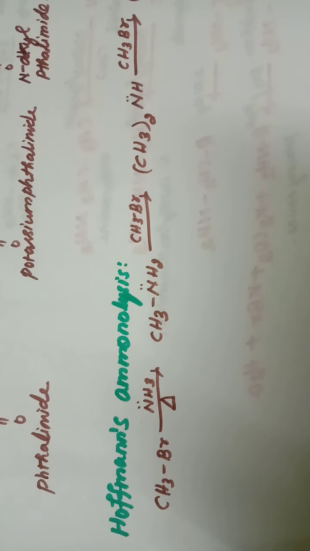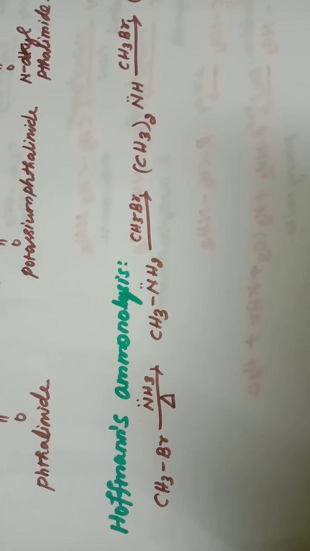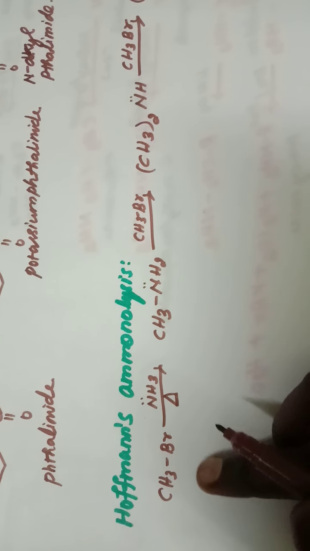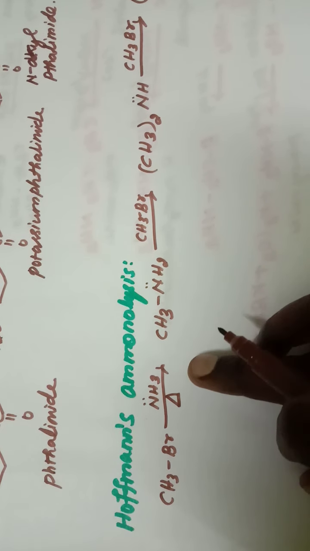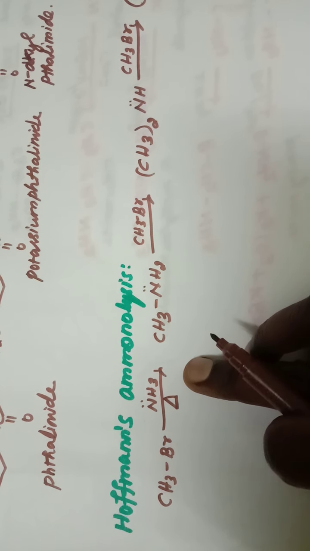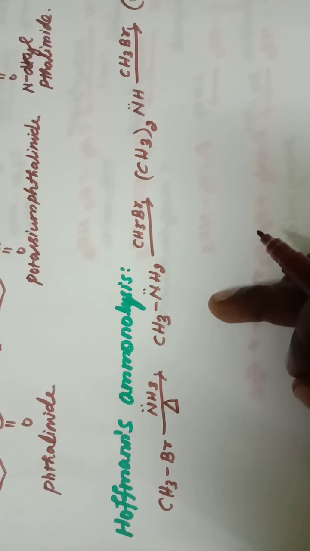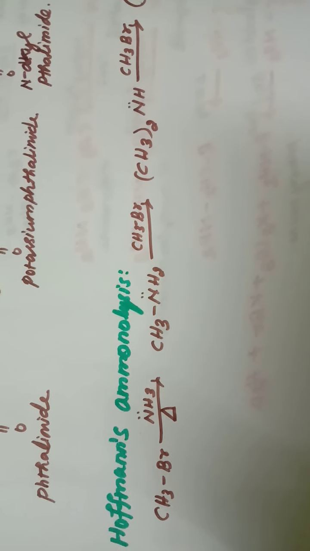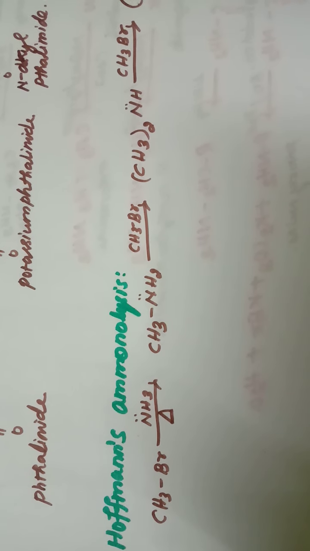The next reaction is the Hofmann ammonolysis reaction. When alkyl halides are heated with alcoholic ammonia in a sealed tube, a mixture of primary, secondary and tertiary amines is obtained, and finally a quaternary ammonium salt.